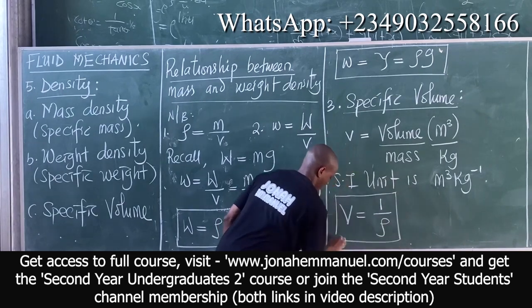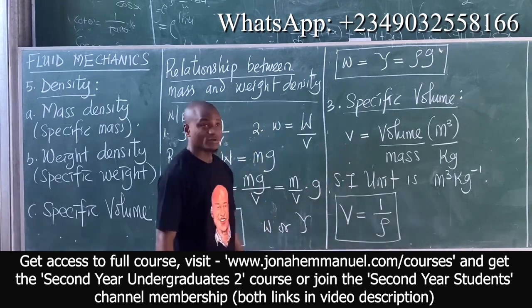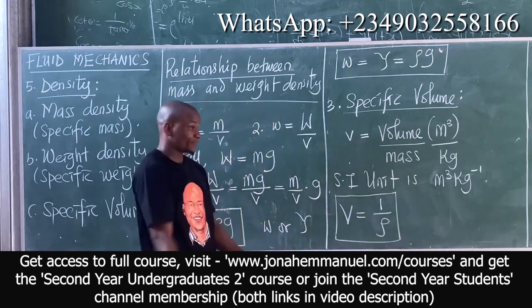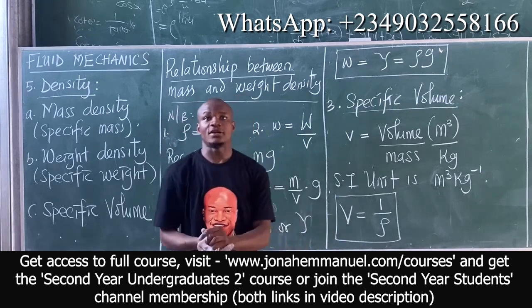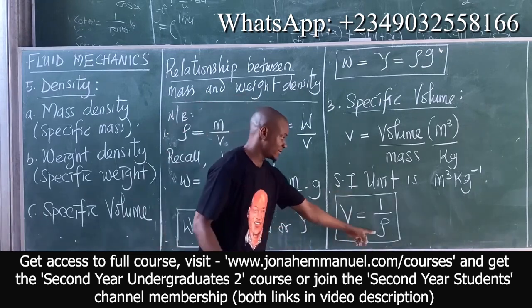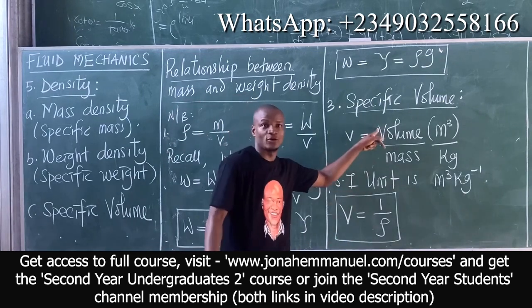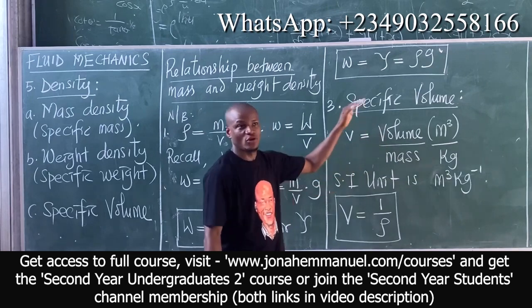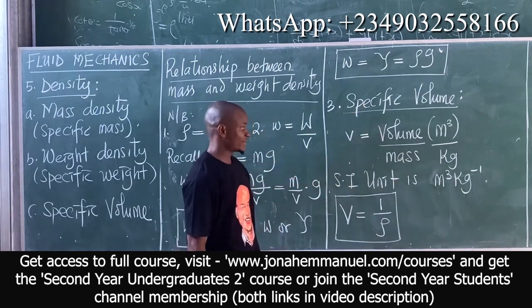Of course, we are saying that v is equal to the inverse of mass density. Please take this seriously. So v is the inverse of mass density. So instead of mass over volume, it becomes volume over mass.